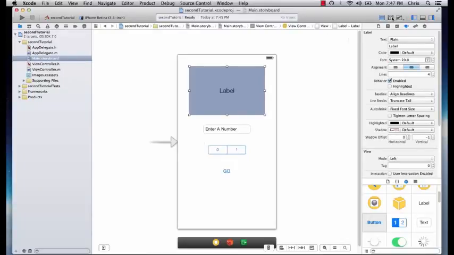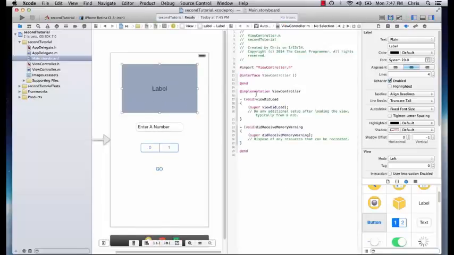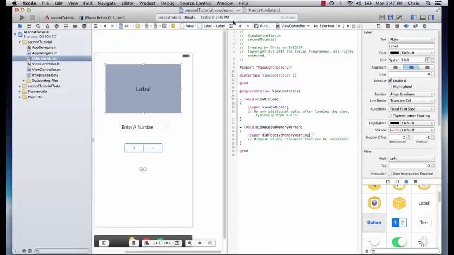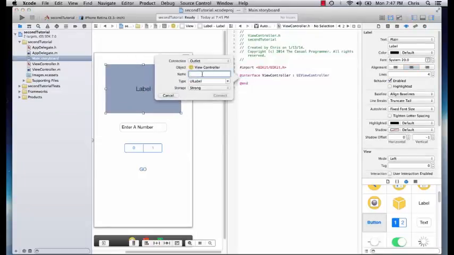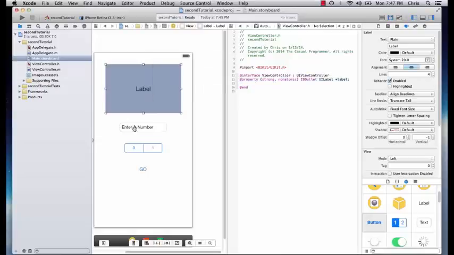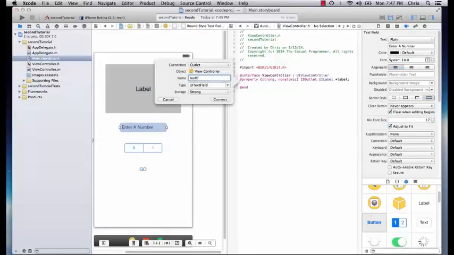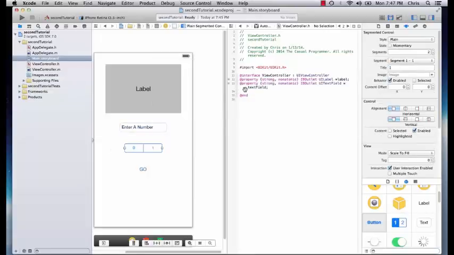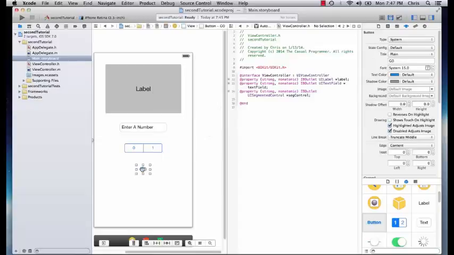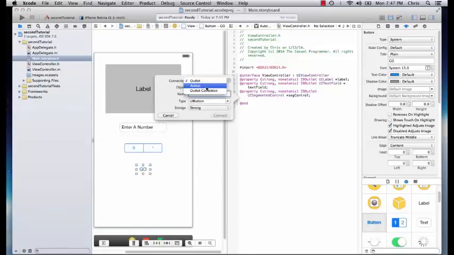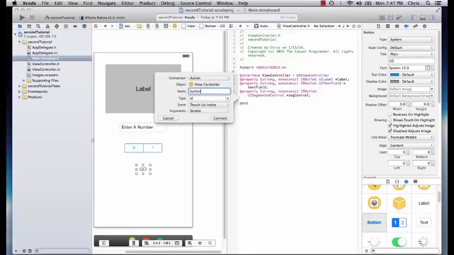So let's click our little bow tie editor so we can add some connections. Let's go to recent files, .h. Has nothing in there right now, so we'll give it an outlet for the label, outlet for the text field, outlet for the segmented control. We'll put seg control. And an outlet, well actually an action for our button when it's pressed.